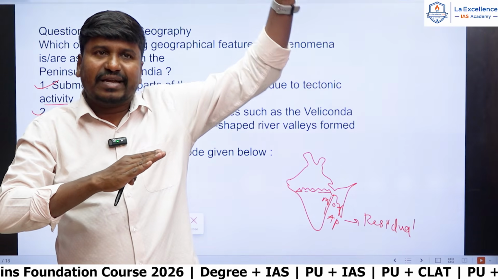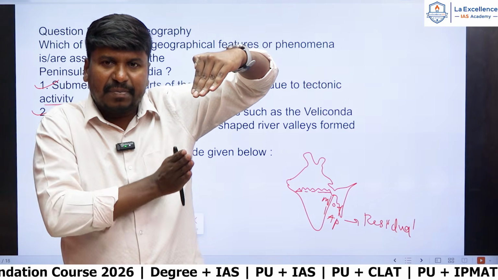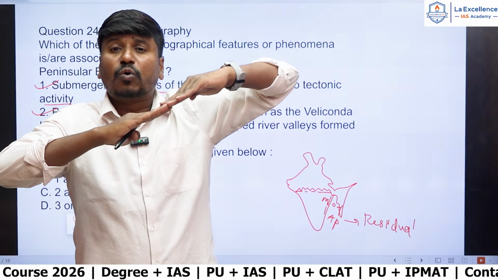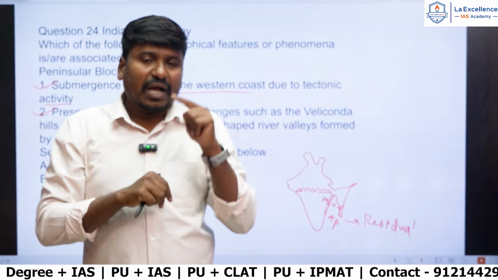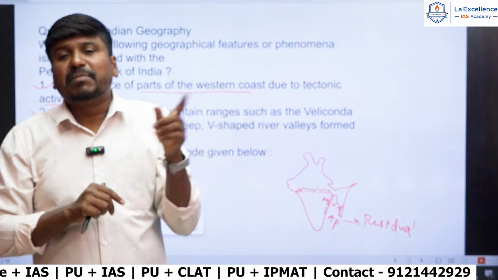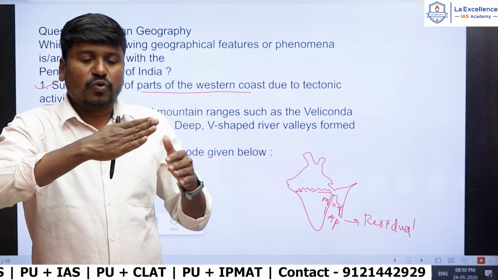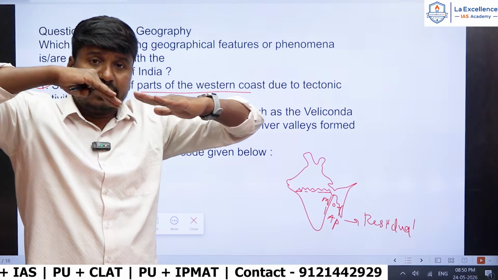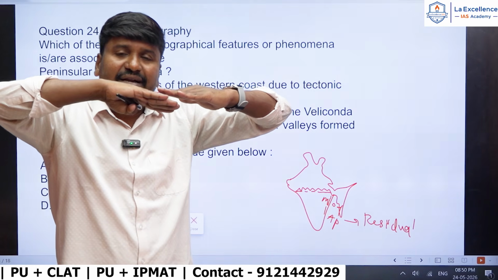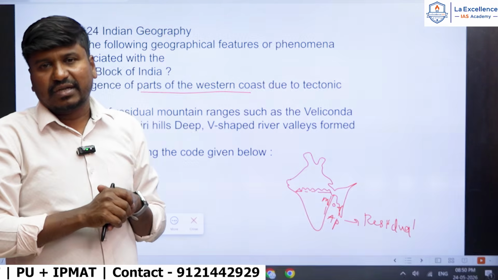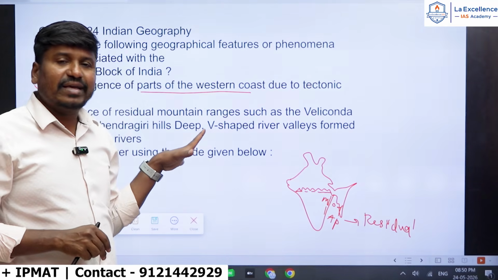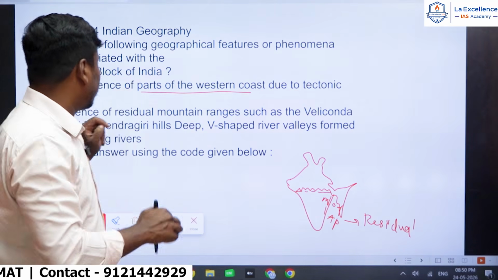The Eurasian plate drifted from the north, and Indian plate drifted from the south, and after their collision, Indian plate subducted and Eurasian plate folded up, and due to folding of Eurasian plate, Himalayan mountains are formed, right? And during the subduction, Indian plate slightly tilted westward, and that's why western coast of India is submerged coast. Very important point.